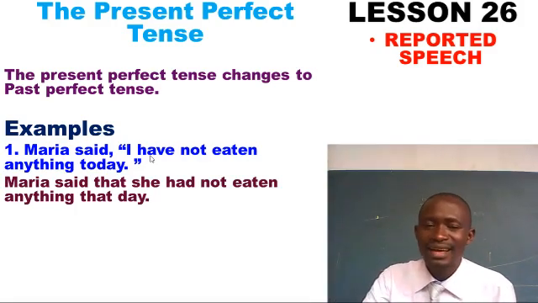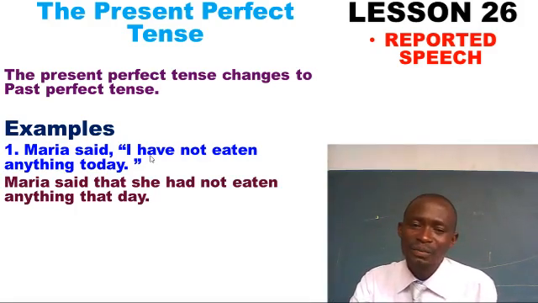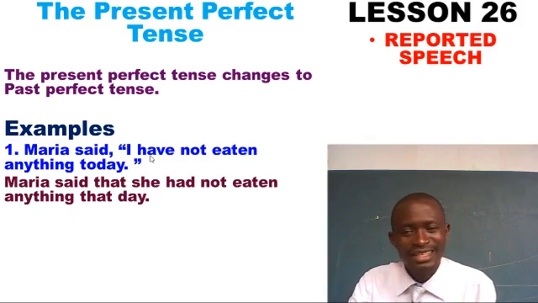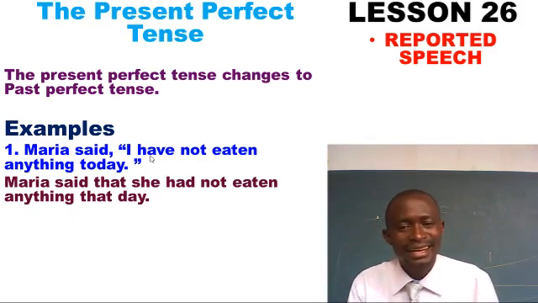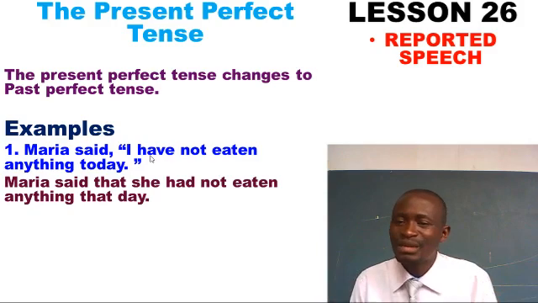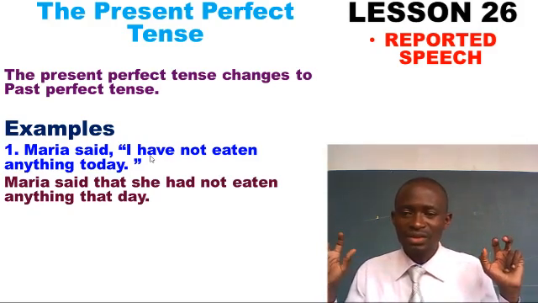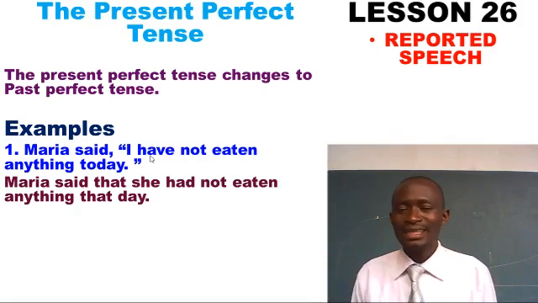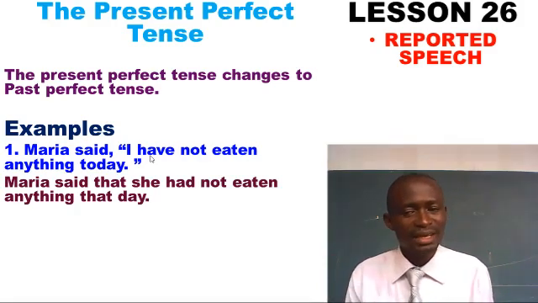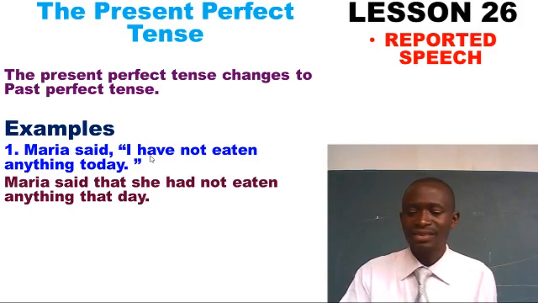As simple as that. So you realize that present perfect tense has been changed to past perfect tense, and the quotations have been eliminated. From direct speech, we need the quotations. Then in our indirect speech, we don't use these quotations. Pay keen attention on that, my dear friends.